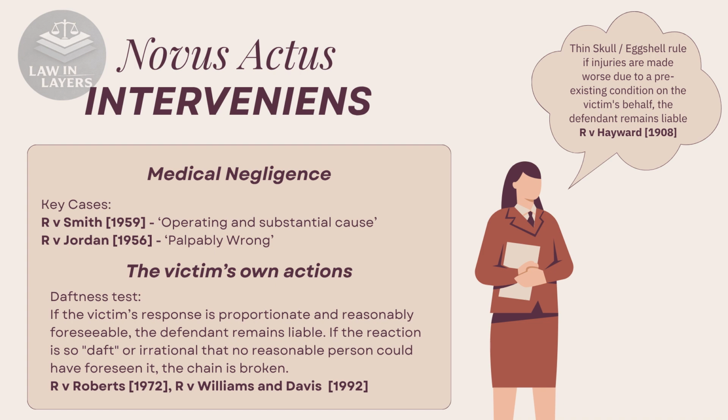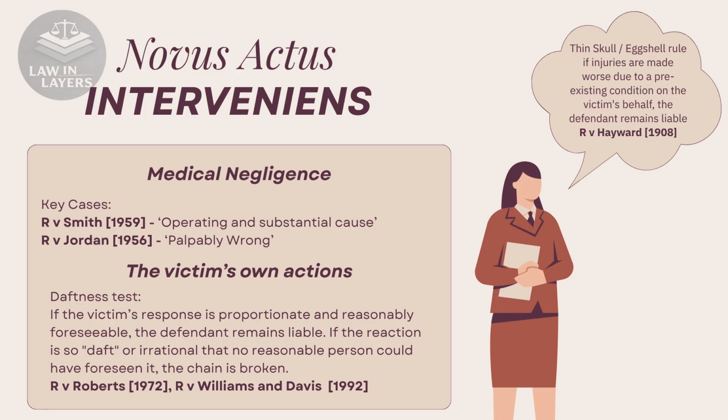not the stab wound. A victim's own actions can constitute a novus actus interveniens. This is established using the daftness test. If the victim's response is proportionate and reasonably foreseeable, the defendant remains liable. If the reaction is so daft or irrational that no reasonable person could have foreseen it, the chain is broken.